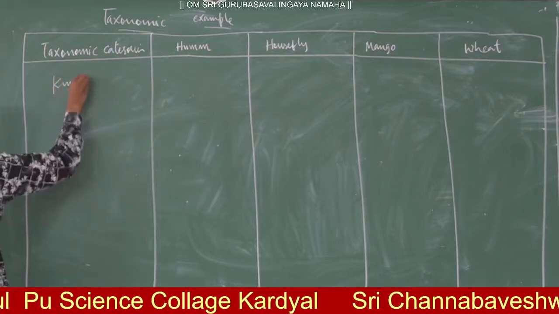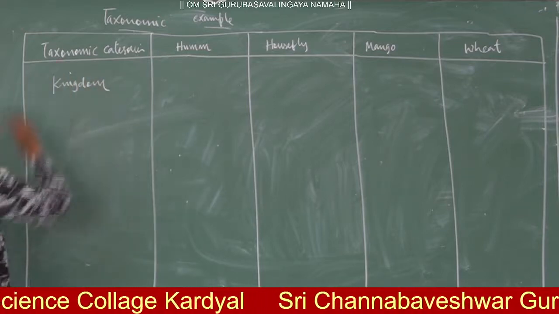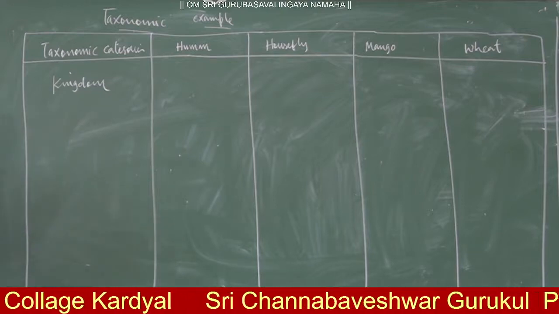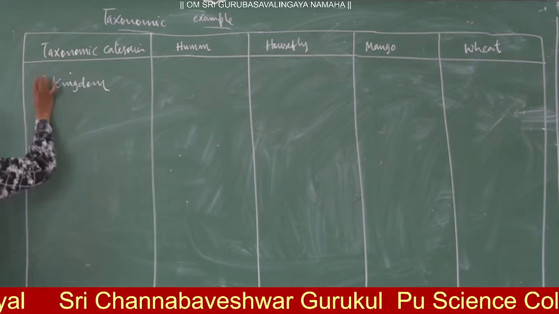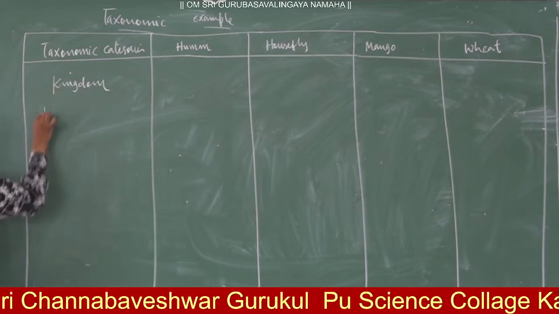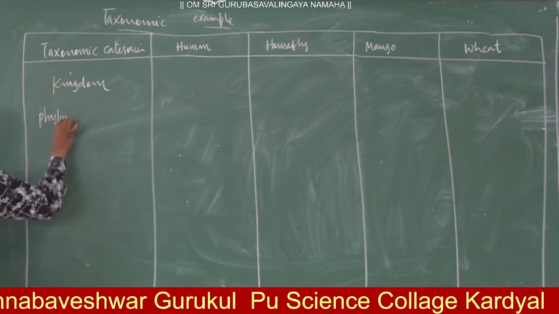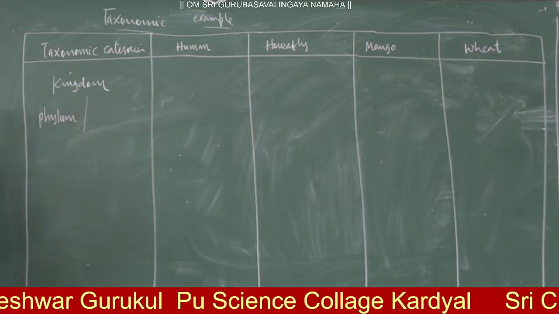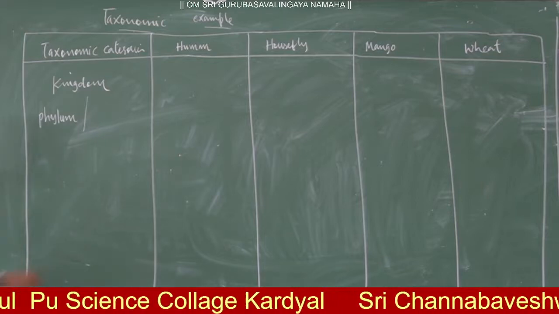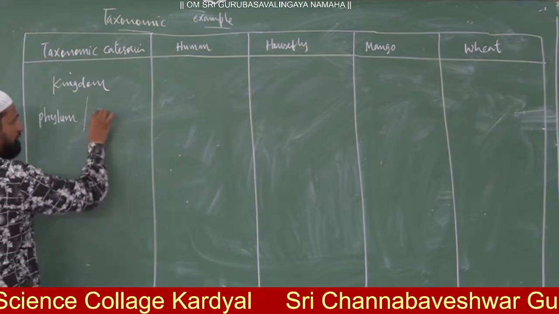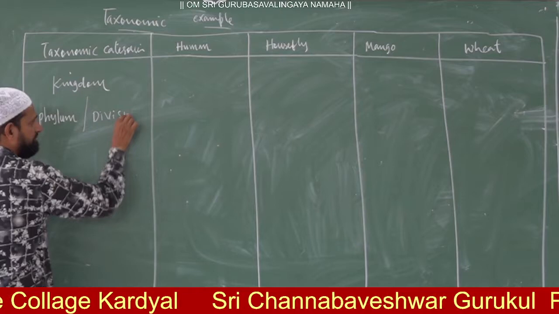Kingdom. If we are taking the example of animals, we use the word phylum. If we are talking about plants, we have to change the name. Instead of phylum, we have to use the word division.